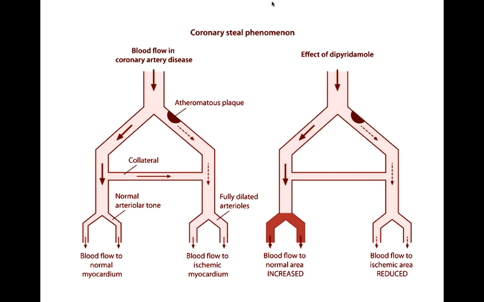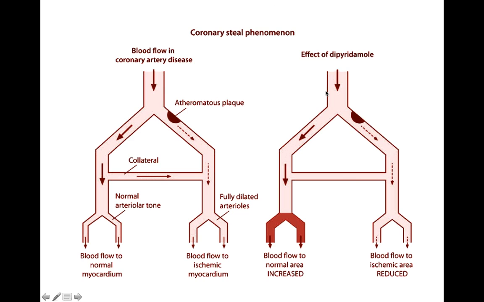So what is pharmacological stress test? As the patient cannot run, we give the patient a few drugs like dobutamine, dipyridamole, or adenosine. Okay, adenosine or persantine or dipyridamole or dobutamine. These drugs will cause the same effect as when the patient runs. Like when the patient runs, there is tachycardia, so these drugs will also have almost the same effect. So this is called pharmacological stress test, and we are doing this because the patient cannot run, he cannot go for stress EKG, so we'll go for pharmacological stress test.